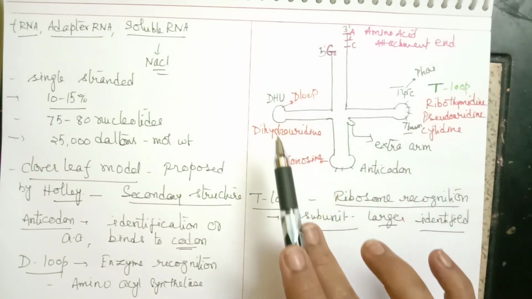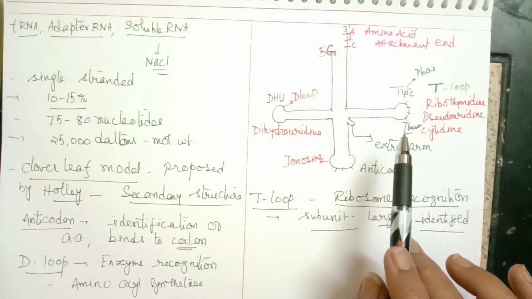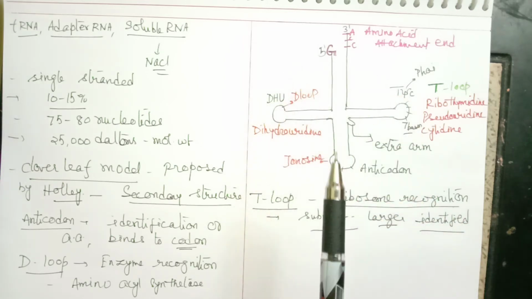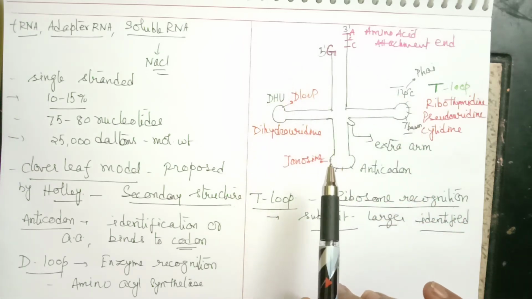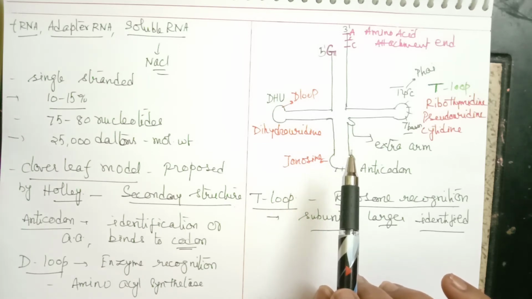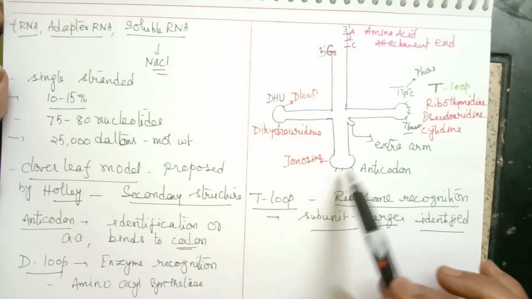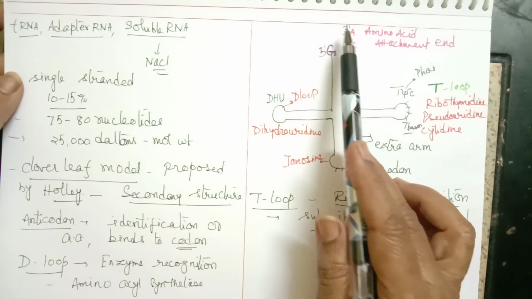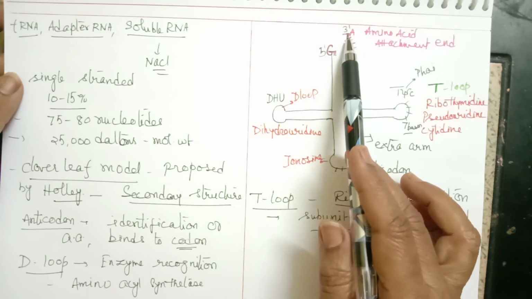So these are all the modified bases, and this is called the secondary structure. Once again, what does the secondary structure have? It has mainly 3 loops, 1 extra arm and 1 tail end. This is called the tail end.